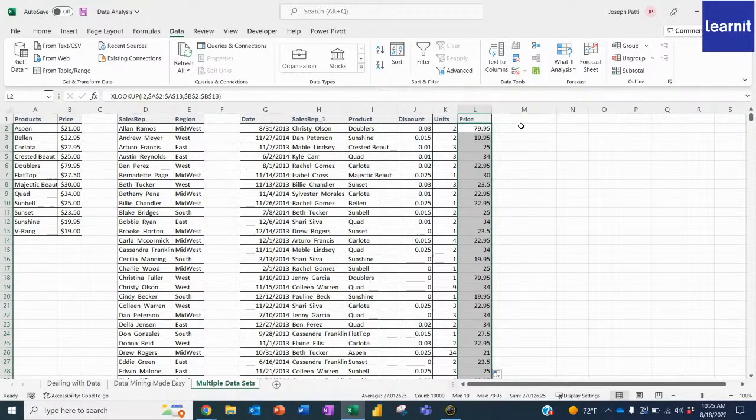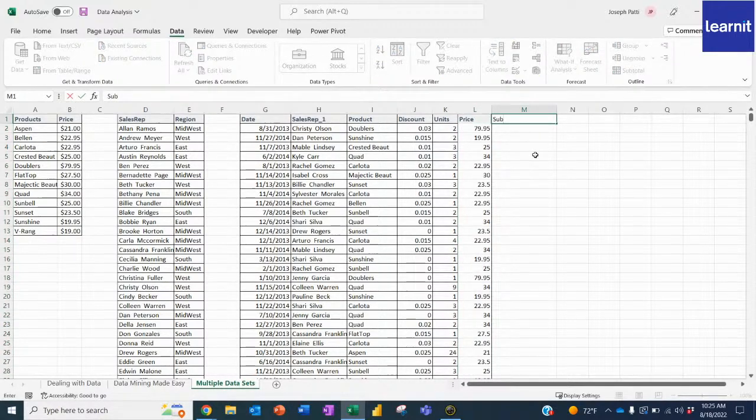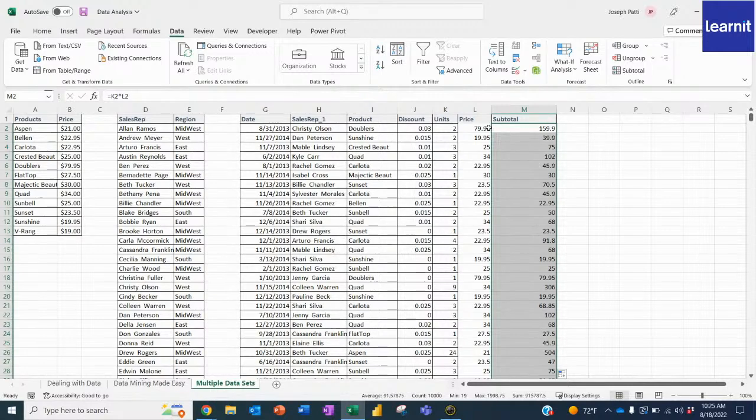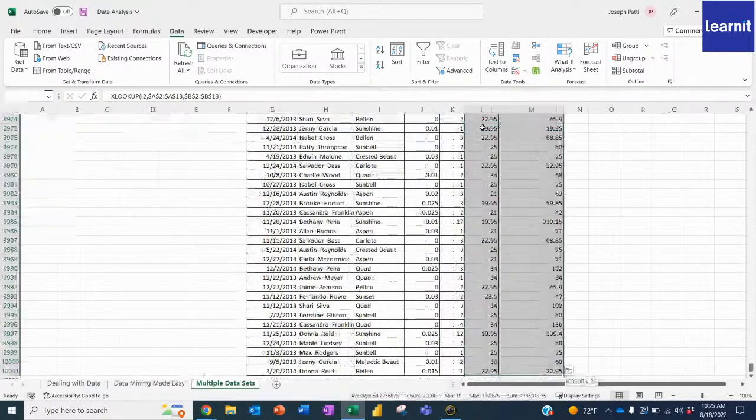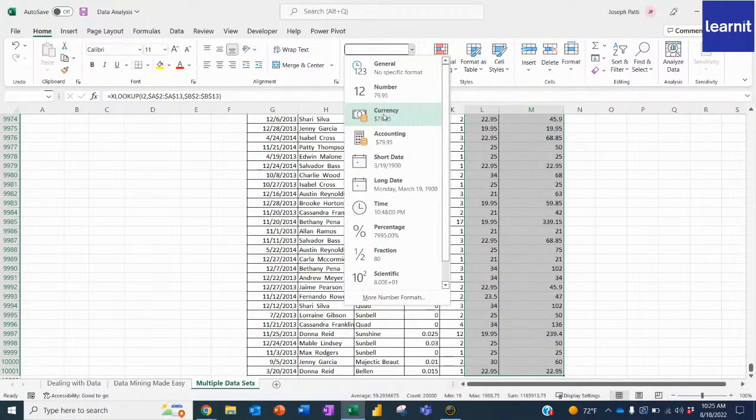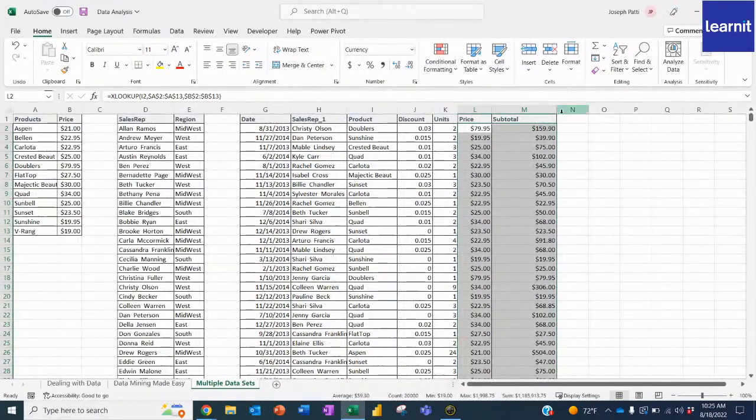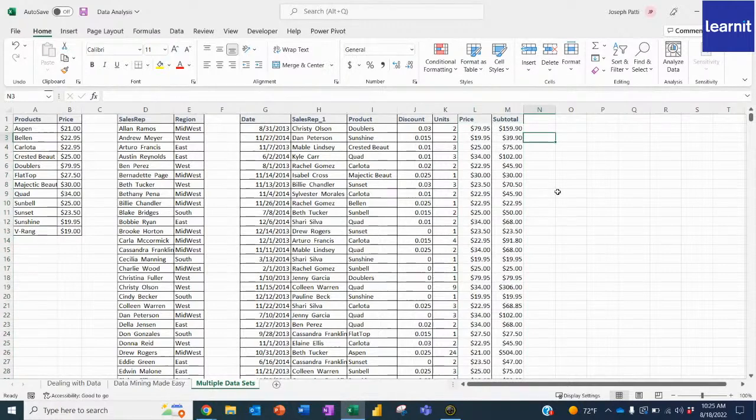Now what we can do is create this subtotal. We can do equals the units multiplied by the price. Look how amazing that is. Now all you would have to do is select all of this, turn it into a currency so it looks like an actual numeric currency. And look how amazing this is. We now have more information.